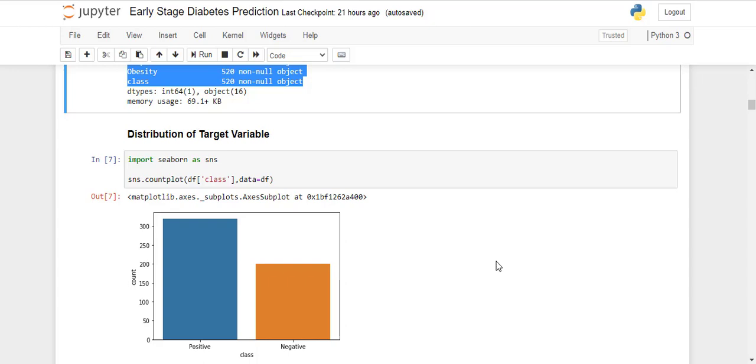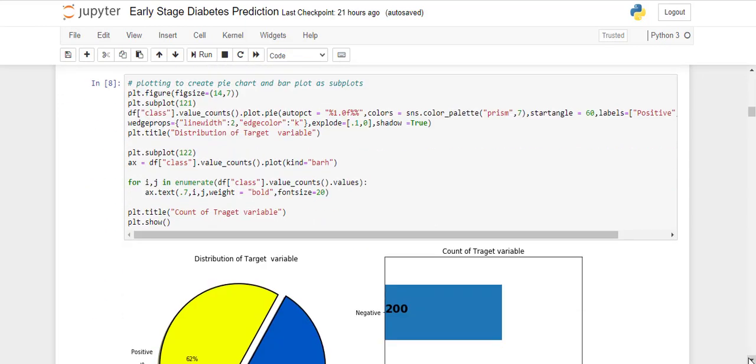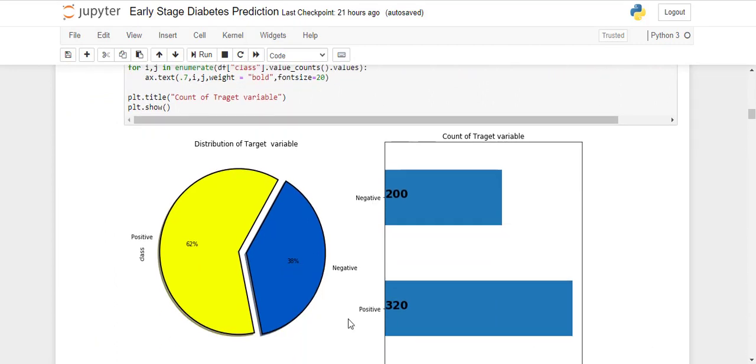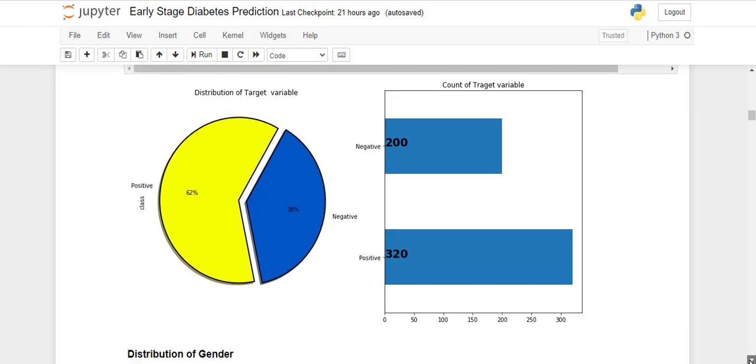For dealing with that, there are different techniques, like upsampling and downsampling. But in this case, we have a balanced dataset, because more than 300 records are positive and around 200 records are negative. In the pie chart, around 62% of cases are positive and 38% are negative. So we can say it is a balanced dataset, and we should be careful about the positive and negative parts while classifying through machine learning models.